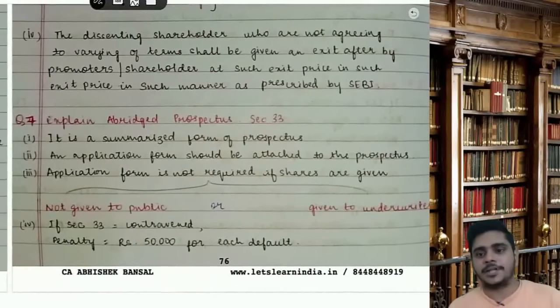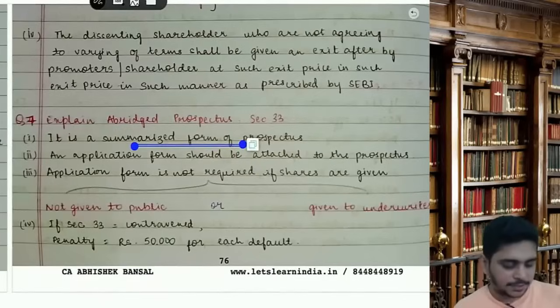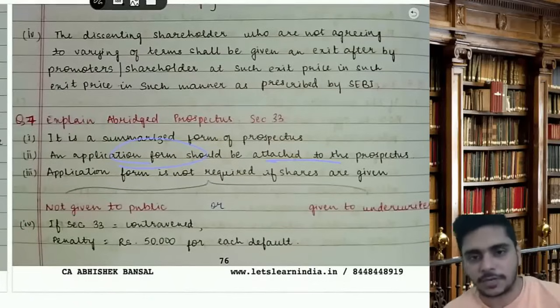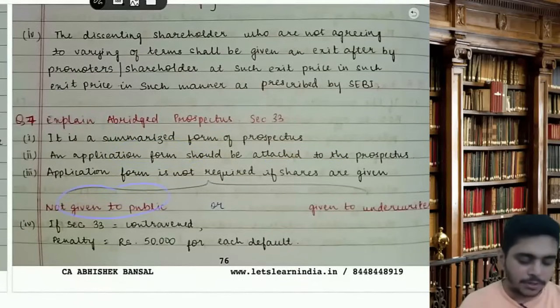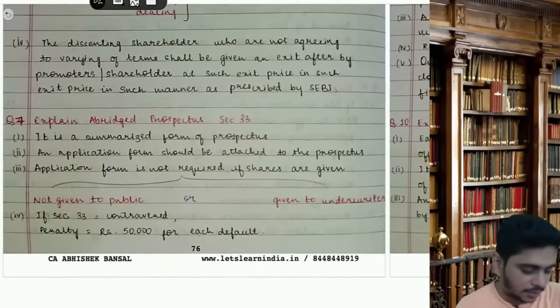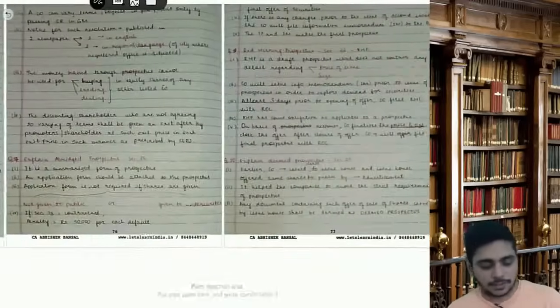Abridged prospectus. Abridged means a small prospectus. It is a summarized form of the prospectus. Application form should be attached to the prospectus. Application form is not required if the shares are not given to the public or given to underwriters. If section 33 is contravened, penalty is 50,000 for each default. This is abridged prospectus, section number 33.